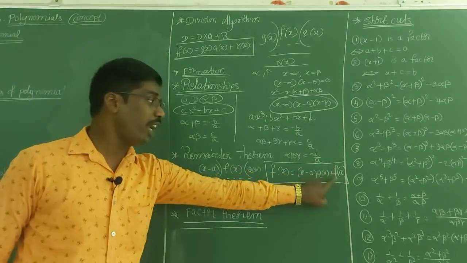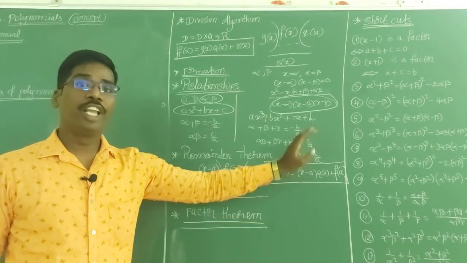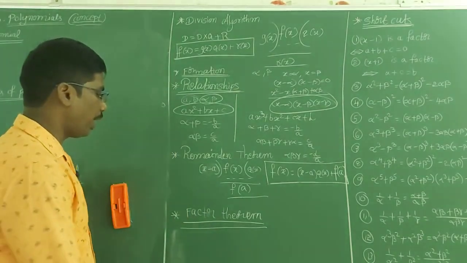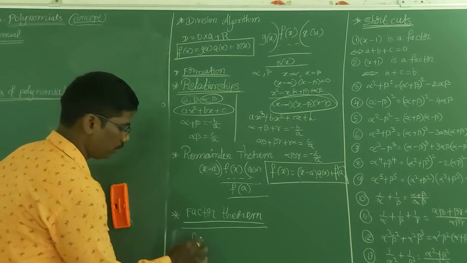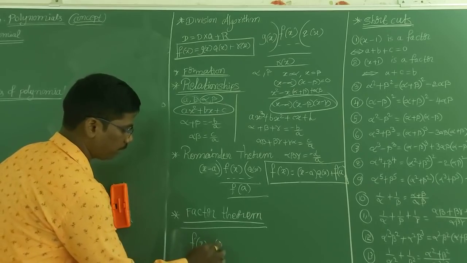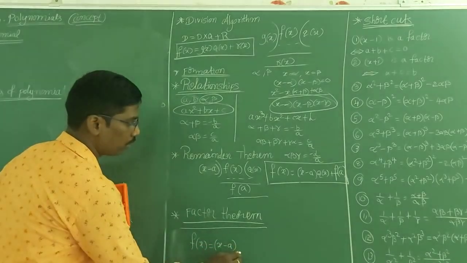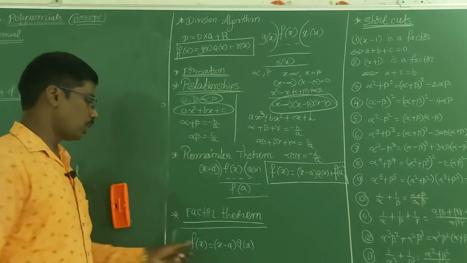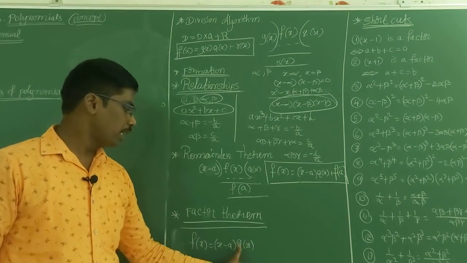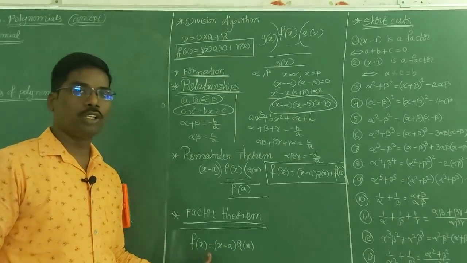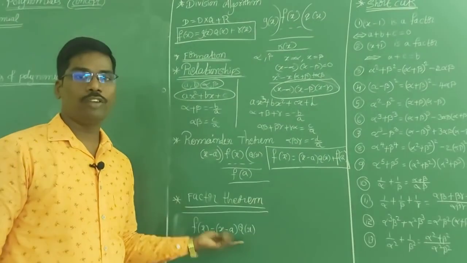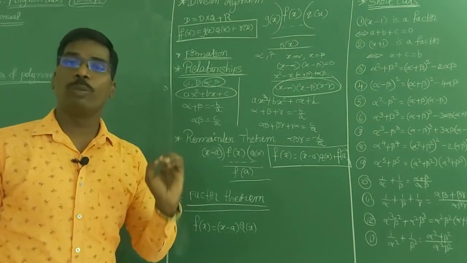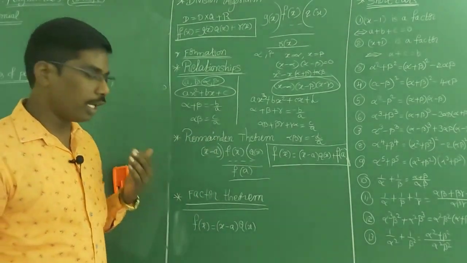In this remainder theorem, if the remainder is 0, then we can say that is the factor theorem. That means f of x is equal to x minus a into q of x. See, these two are factors of this one. So this is the multiplicand, this is the multiplier, and this is the product. So these are the factors. Now, relating this one and this one, we are getting so many bits. How will they ask? Let us see.